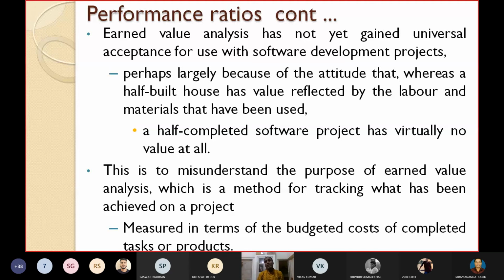You can see perhaps largely why it is not getting universal acceptance or popularity in software projects: if a house is half-built, it has some value, reflected by the labor and the materials that have been used. A half-completed software project has virtually no value at all. This is to misunderstand the purpose of earned value analysis, which is a method for tracking what has been achieved on the project. This can be measured in terms of the budgeted cost of completed tasks or products.